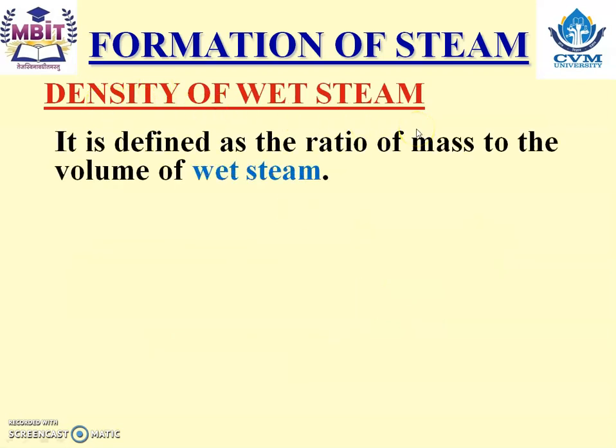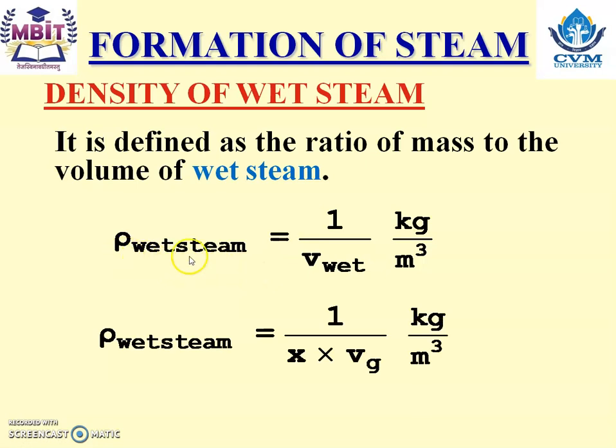Density of wet steam. It is defined as the ratio of mass to the volume of wet steam. So density of wet steam is equal to 1 upon specific volume of wet steam, and the equation is 1 upon x into Vg, kg per meter cube. X is the dryness fraction that may be given in the numerical, and Vg can be taken from the steam table.